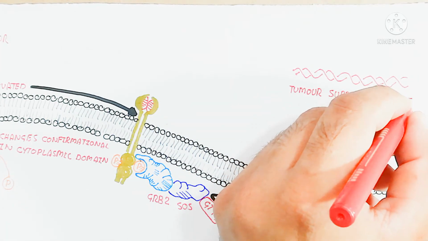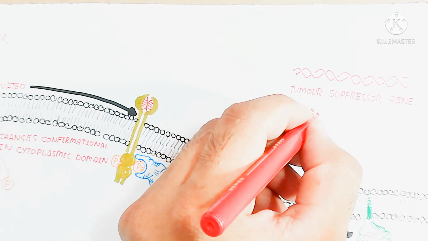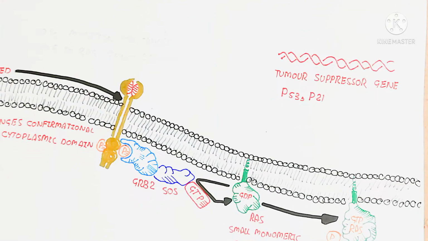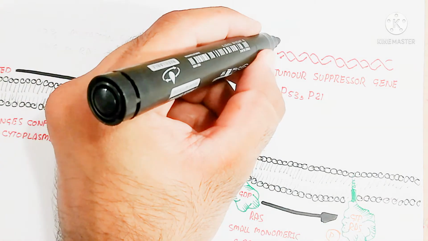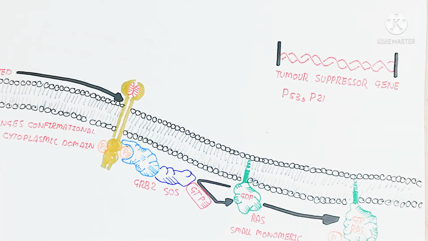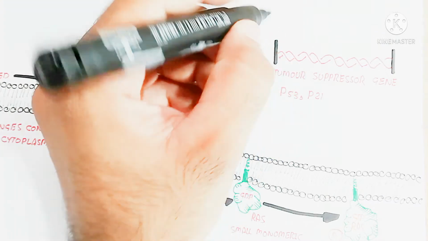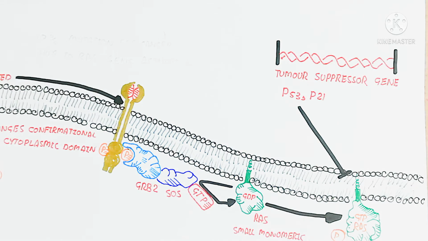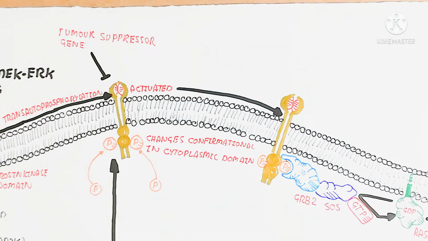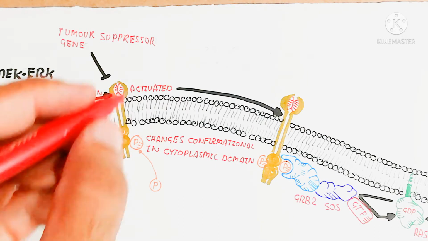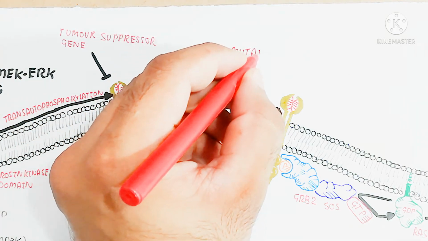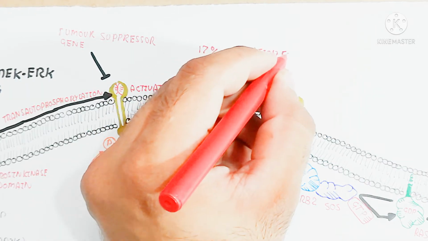So here is the tumor suppressor gene. This tumor suppressor gene is also present in the nucleus basically. So after the transcription, due to the signal from the overproduction of the RAS protein, RAS activation will lead to the production by transcription of the proteins P53 and P21, which lead to inhibition of the RAS activation. So that will be inhibited. It means cell apoptosis will occur, due to the inhibition of the RAS.